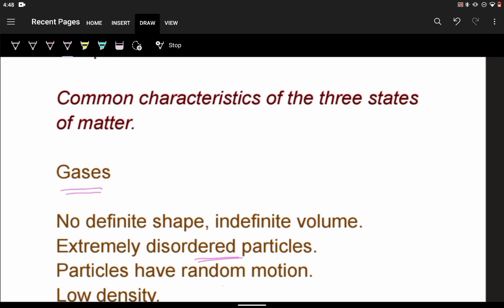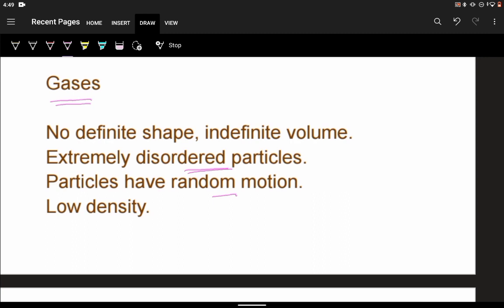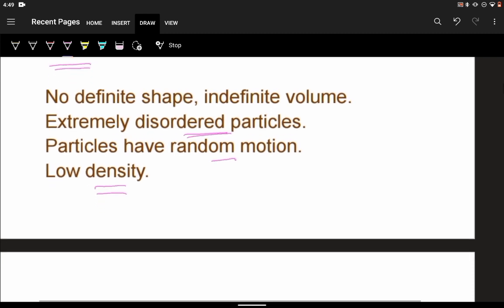There is no orderliness. Since they occupy more volume, the density is low. Because in the gases, the intermolecular forces of attraction are very less and the intermolecular space is more. So the molecules are far away and the intermolecular space, that is the space between two molecules, is very high. So they have a very low density.